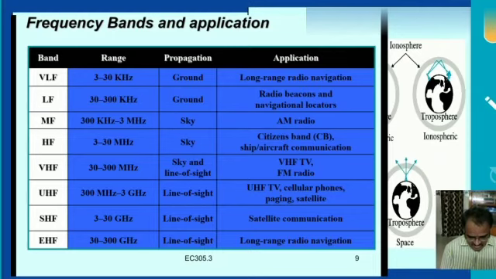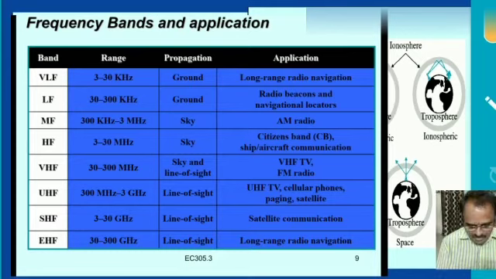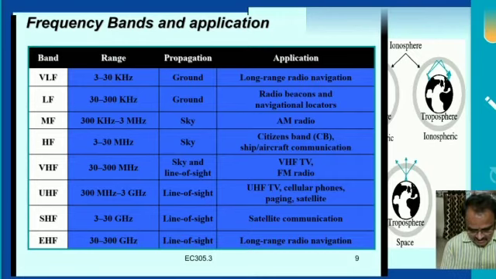3 to 30 gigahertz is SHF, super high frequency, propagated through line of sight. This is used for satellite communication. And EHF, extra high frequency, 30 to 300 gigahertz, is propagated through line of sight propagation, and long range radio navigation is an application of SHF.